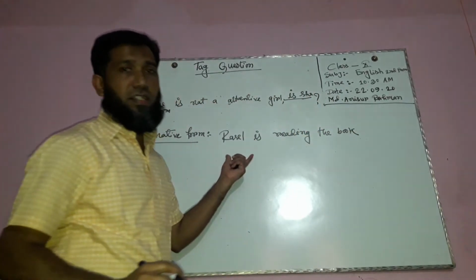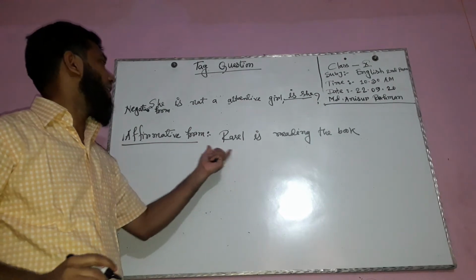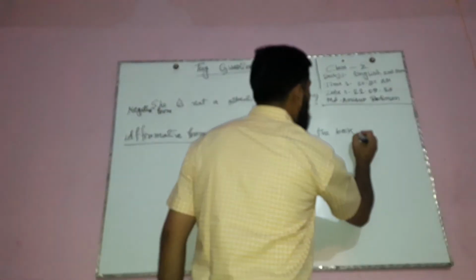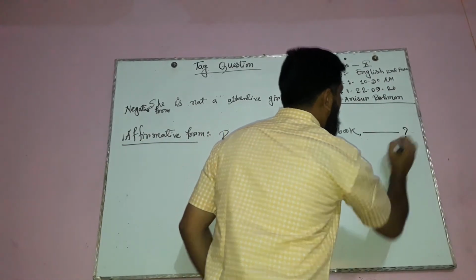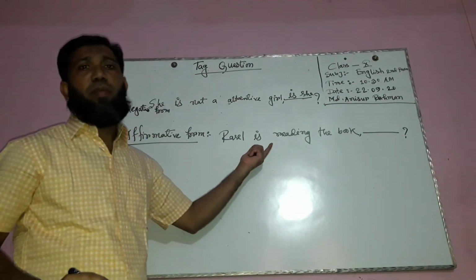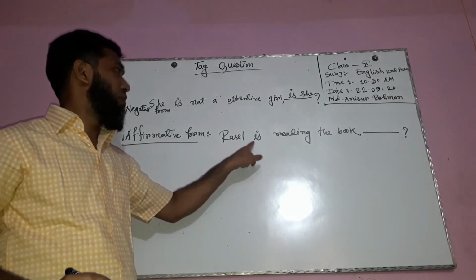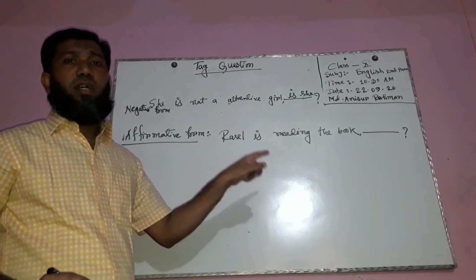This is the main sentence. We need a tag. This tag will be negative because this sentence is affirmative. Okay? "Is" is the operator, so we will use "is" to form the tag question.